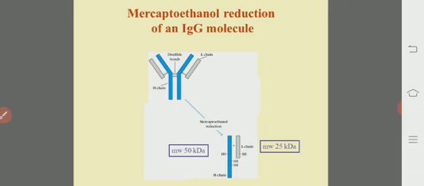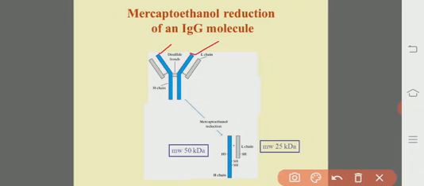Each IgG molecule contains 2 larger polypeptide chains, the blue ones, known as the heavy chains, and 2 smaller chains, known as the light chains.